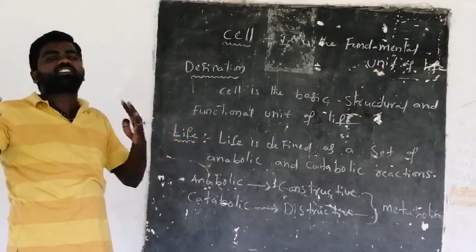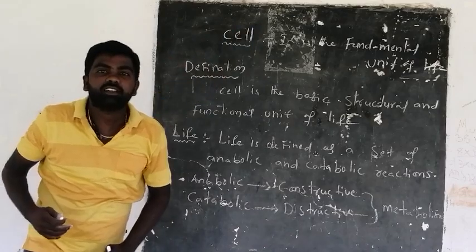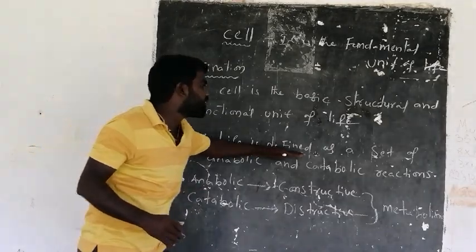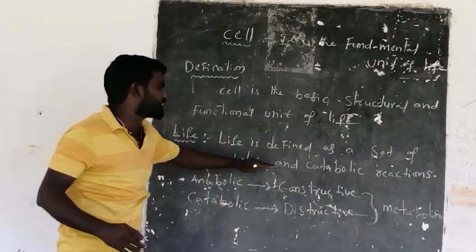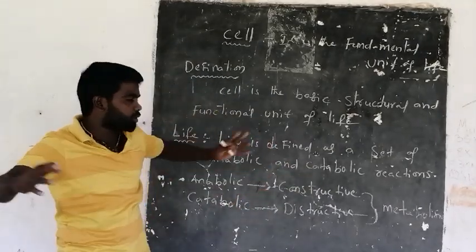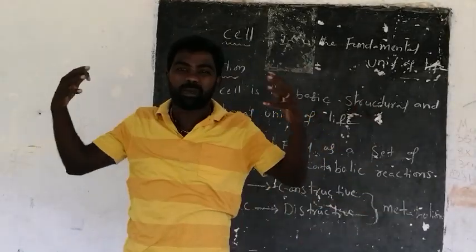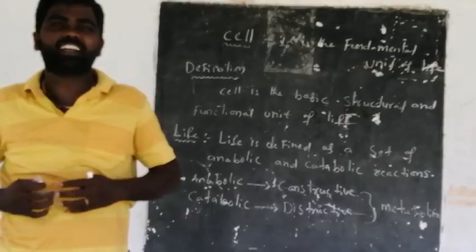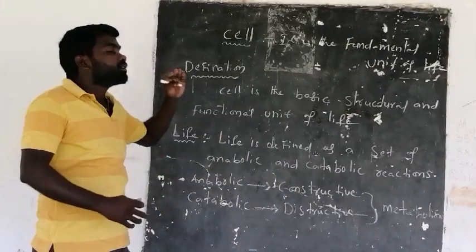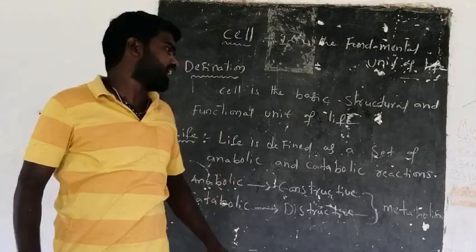If a living organism shows metabolism, meaning anabolic reactions and catabolic reactions, then that organism is called a living organism. Here, life is defined as a set of anabolic and catabolic reactions. Anabolic means constructive reactions, catabolic means destructive reactions. Anabolic and catabolic reactions together are called metabolic reactions, or metabolism. Each and every living organism shows metabolism. Hence, if an organism shows metabolism, that organism is called a living organism.